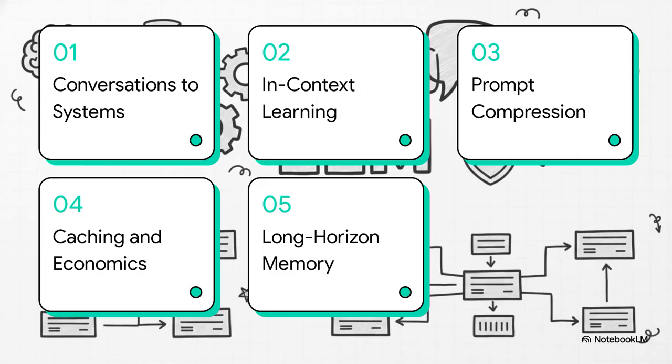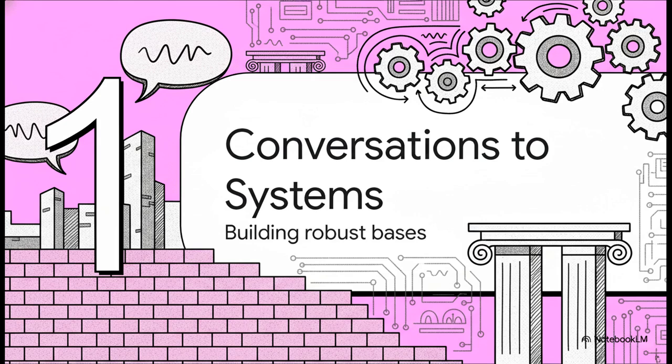Okay, let's dive into this. Think of this agenda as our literal blueprint for today. We're covering 1. From conversation to architecture, 2. Taming in-context learning, 3. The prompt compression paradigm, 4. Hardware caching and economics, and wrapping up with 5. Long-horizon agentic memory.